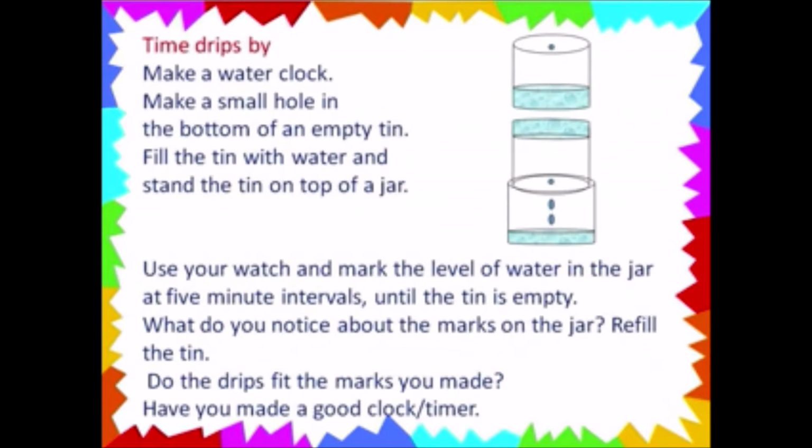Time drifts by. Make a water clock. Make a small hole in the bottom of an empty tin. Fill the tin with water and stand the tin on top of a jar. Use your watch and mark the level of water in the jar at 5-minute intervals until the tin is empty. What do you notice about the marks on the jar? Refill the tin. Do the drips fit the marks you made? Have you made a good clock or timer?